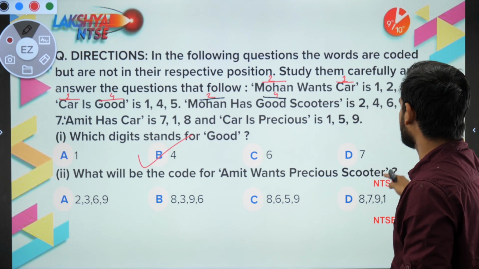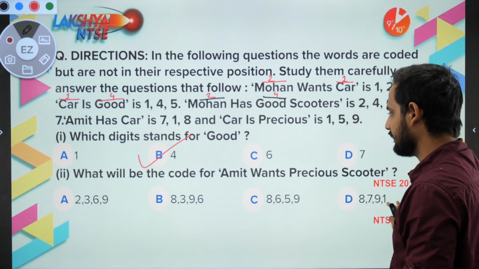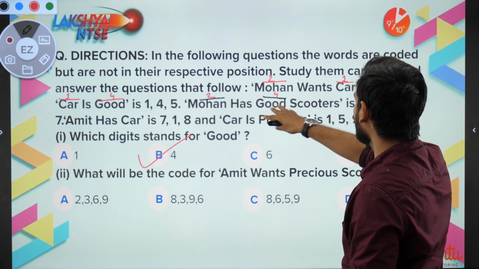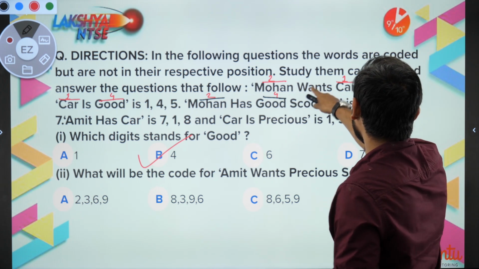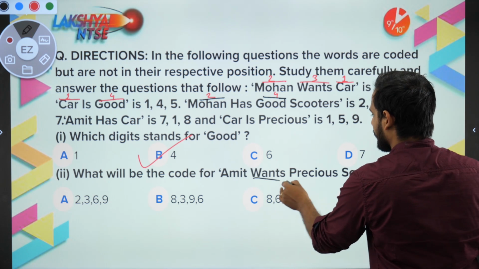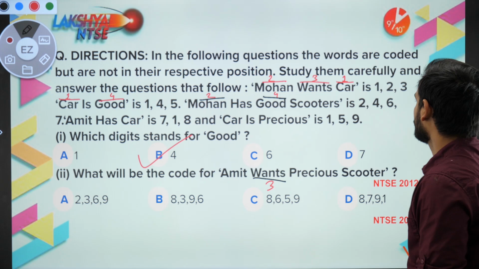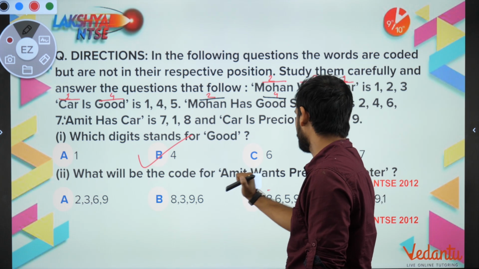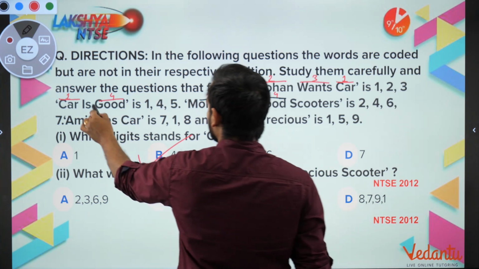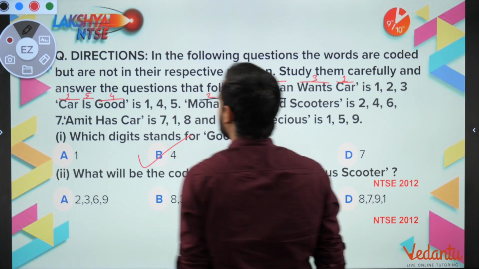Amit wants precious scooter. So we have not got any word out of it. Let's move ahead. Now, what we have? Okay, 2, 4 we have got. Here we have got 1, 2, 3. That means wants is 3. It is not in the order. Okay, so wants is 3. And from here, you can say car is good, so is is 5. Right?